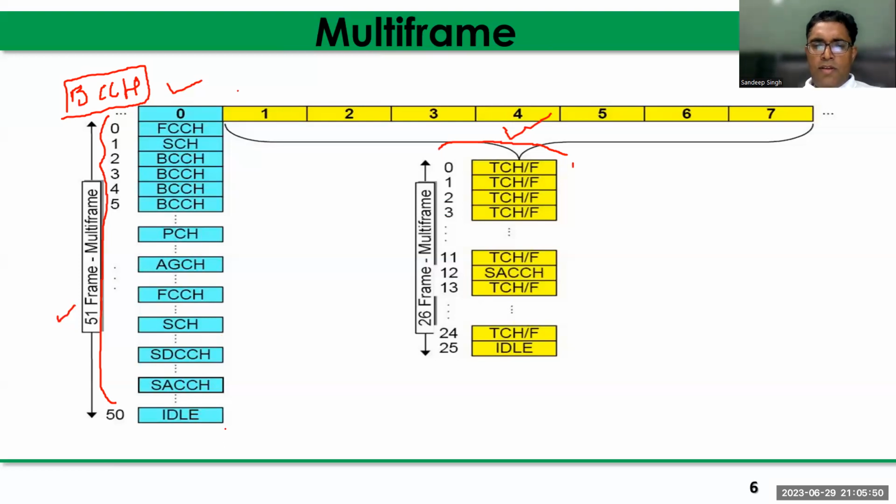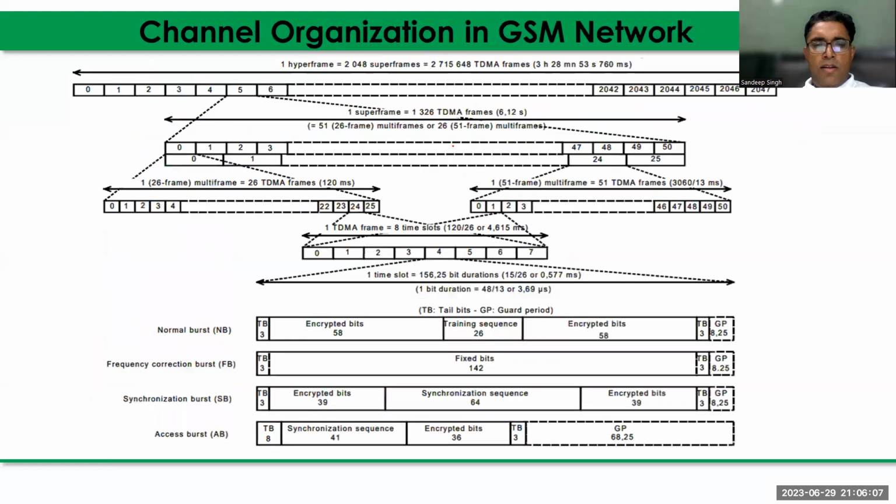So simple, right? This is the basic sequence actually. It is fixed, and this fixed multi-frame structure is repeated in the superframe and hyperframe structure. This is the overall view actually.